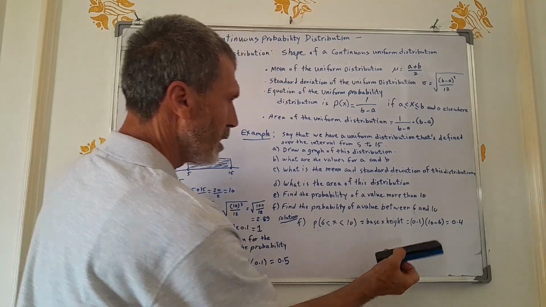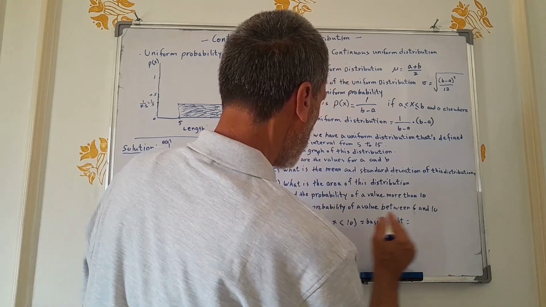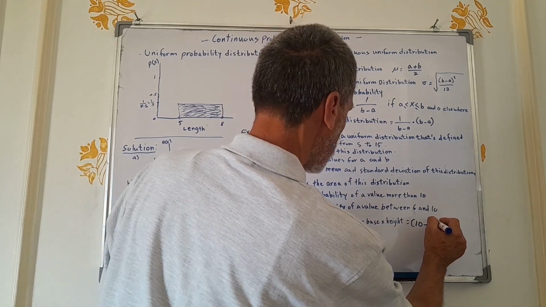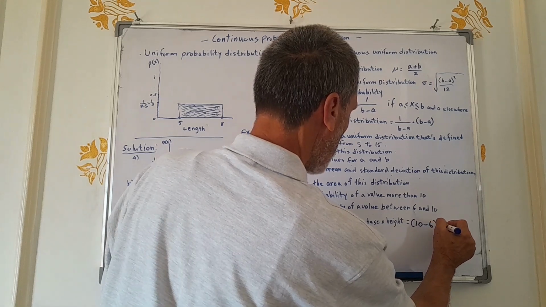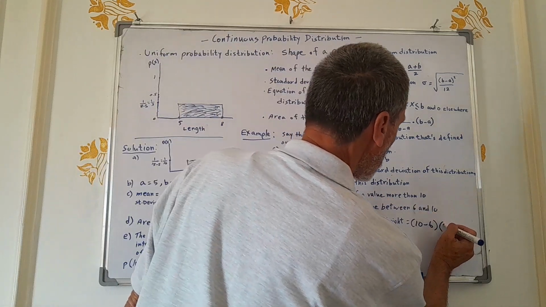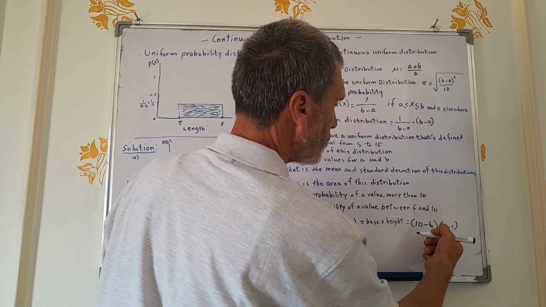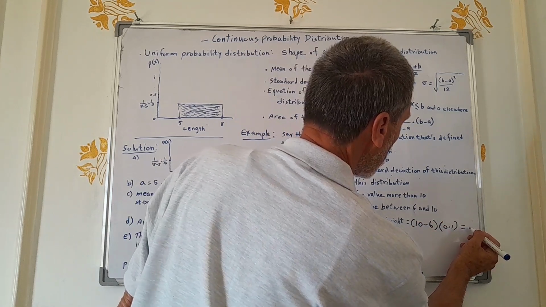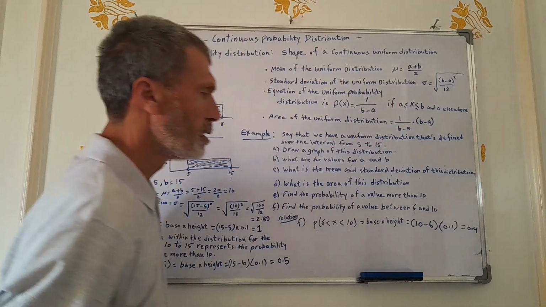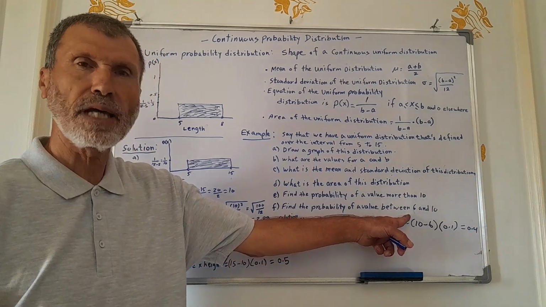We could say here, the base 10 minus 6 times the height, which is 0.1, which is 4 times 0.1, which is, of course, 0.4. This is the probability of a value between 6 and 10.